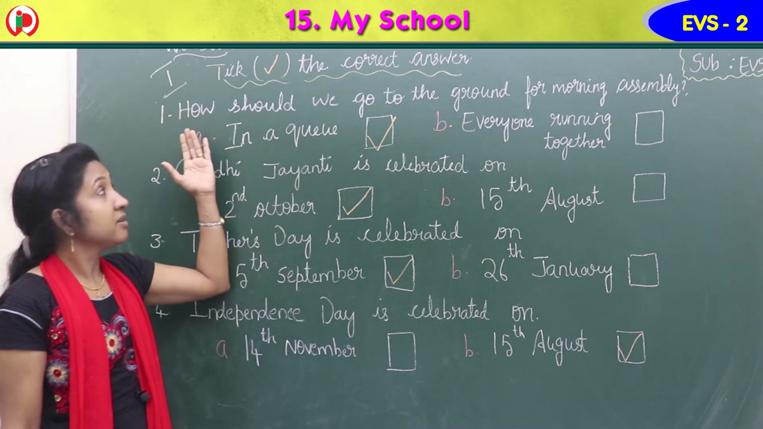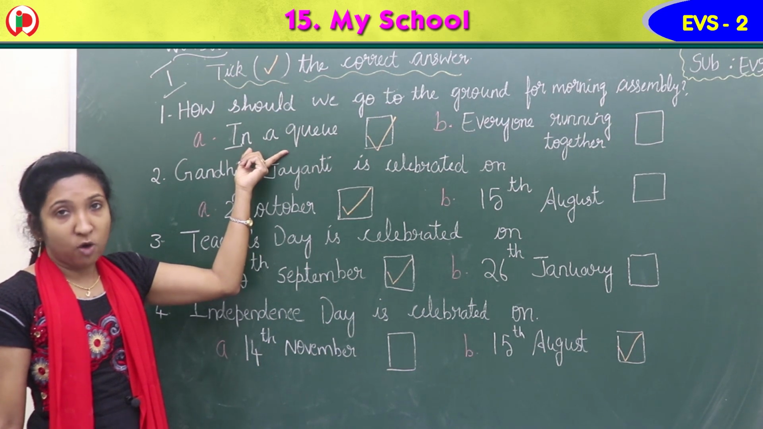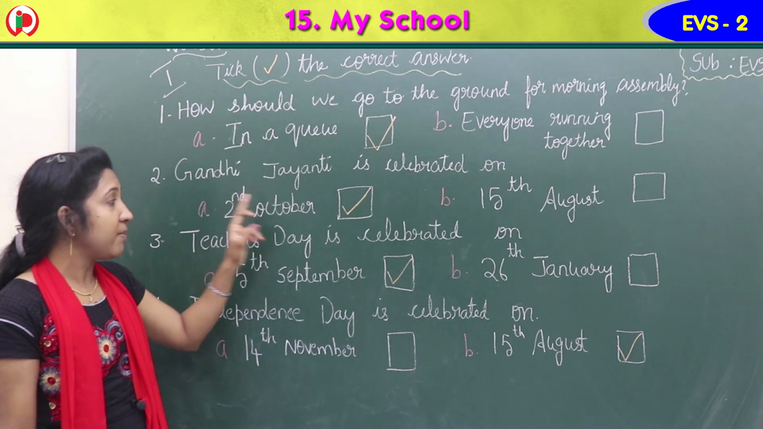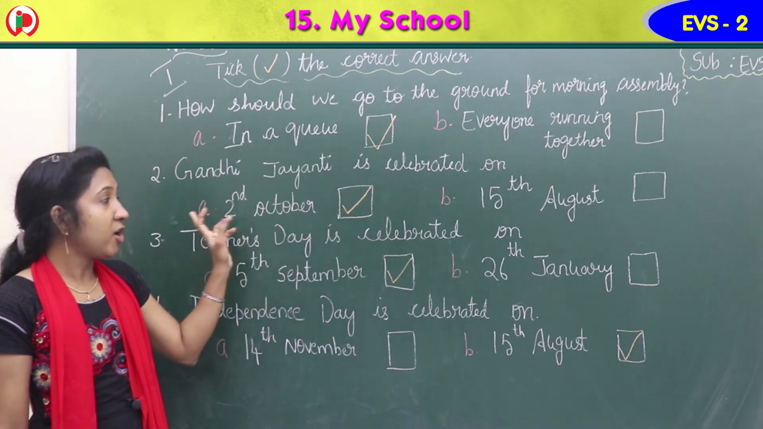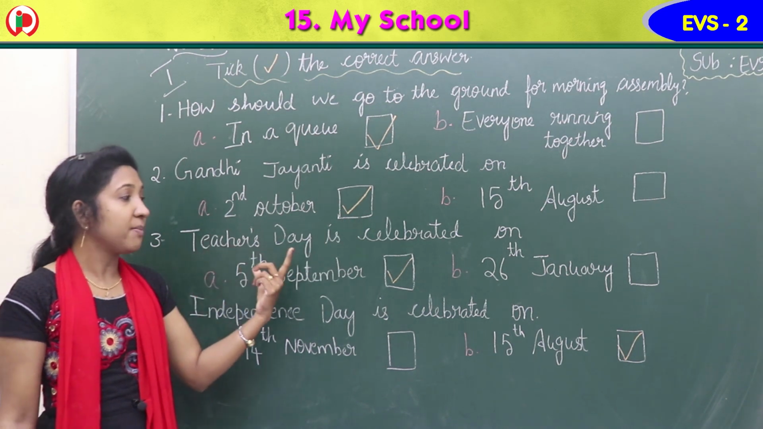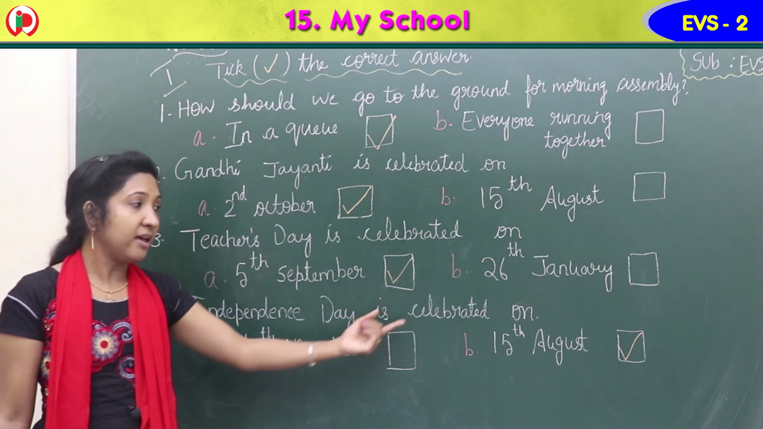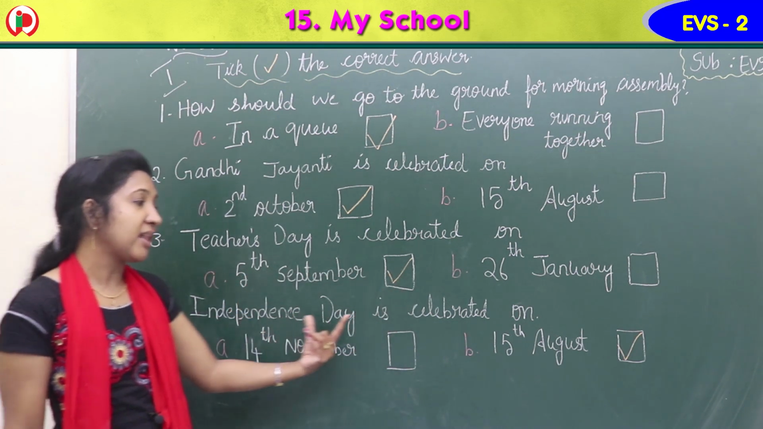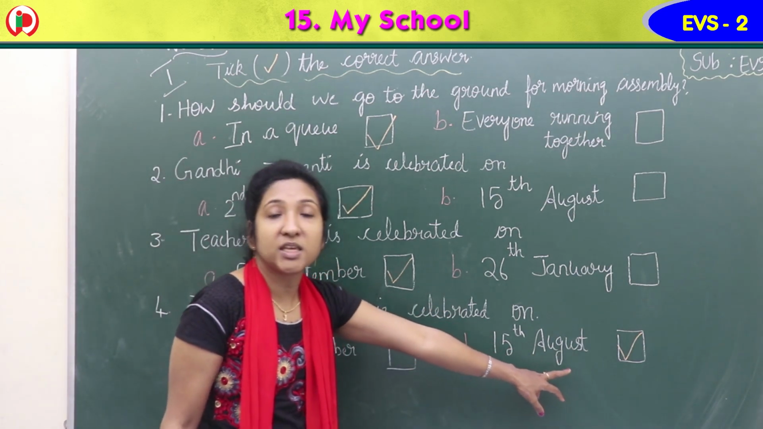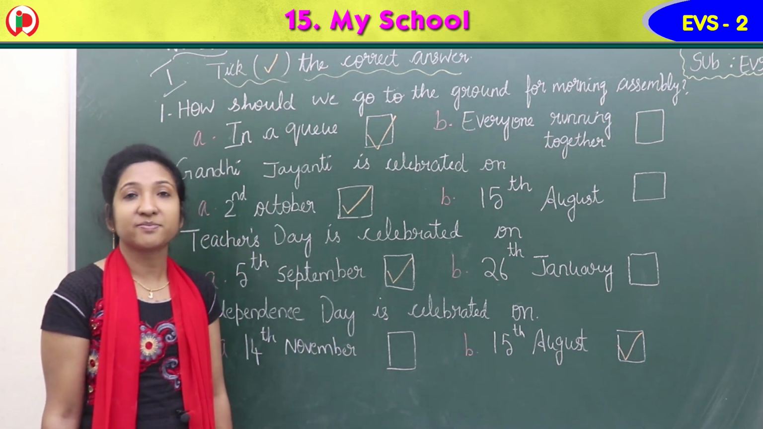So first one, how should we go to the ground for morning assembly? In a queue. Option A is the correct answer. So tick here. Second, Gandhi Jayanti is celebrated on 2nd October. Option A is the correct answer. So tick here. Third, Teachers' Day is celebrated on 5th September. Option A is the correct answer. Tick here. And last question, Independence Day is celebrated on 15th August. Option B is the correct answer. So give the tick in the square box there. Okay, children?